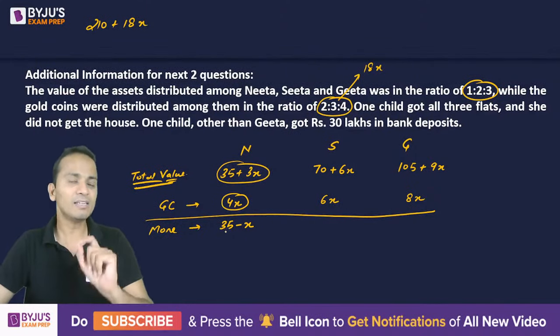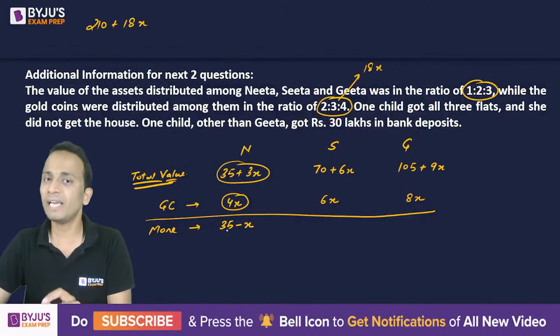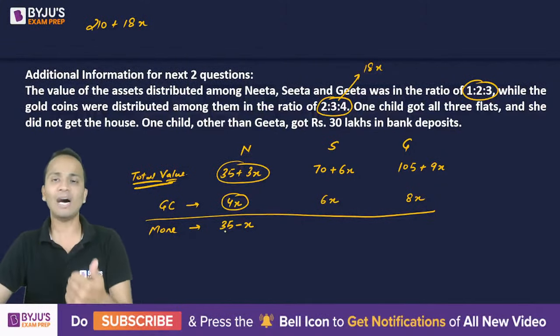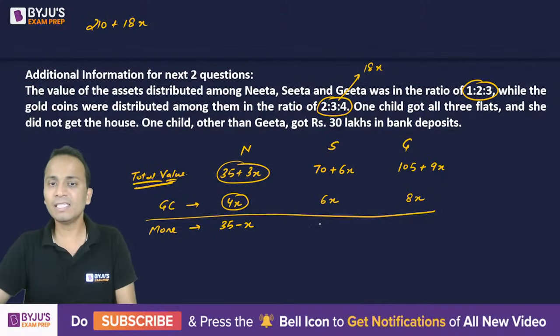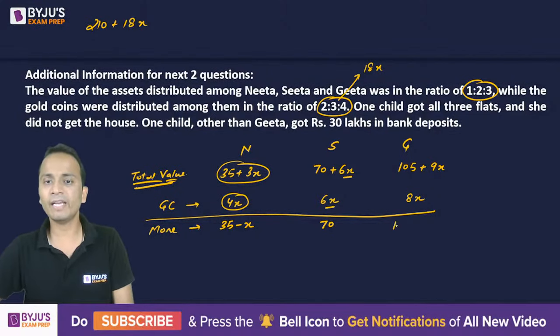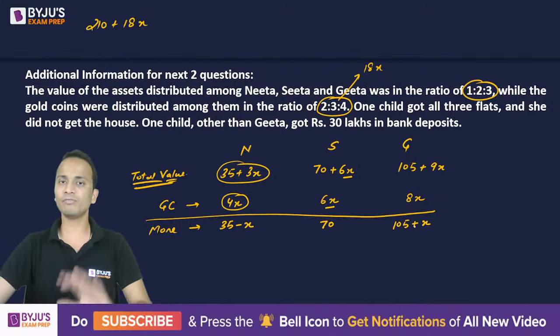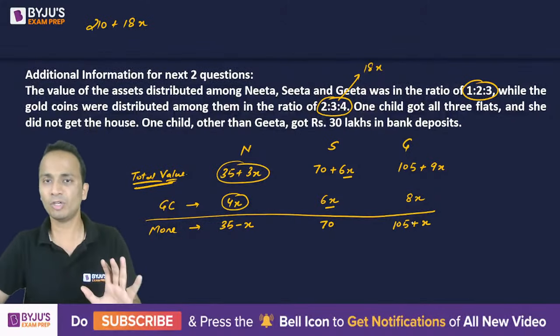So Nita will get 35 minus x in terms of either the house or the flats or the bank deposit. Okay, Sita will get 70 lakhs because the 6x will balance out here, and Geeta will get 105 plus x in terms of house, flats or bank deposits.